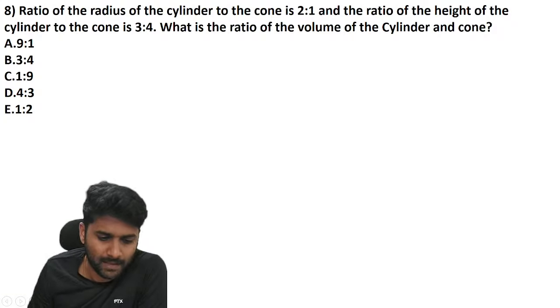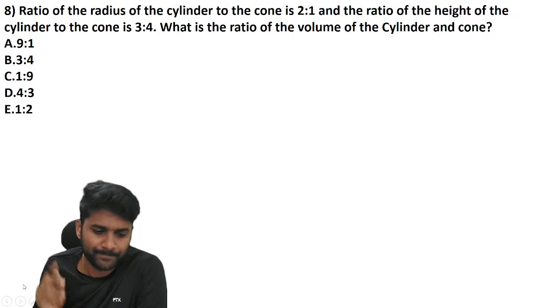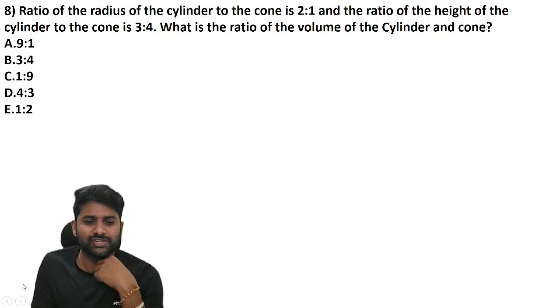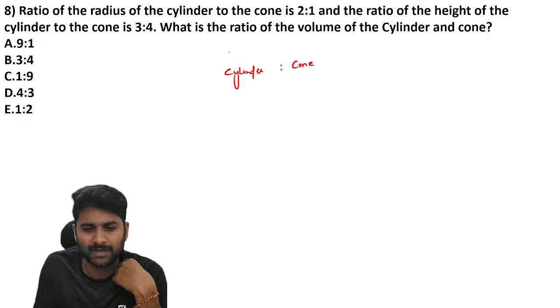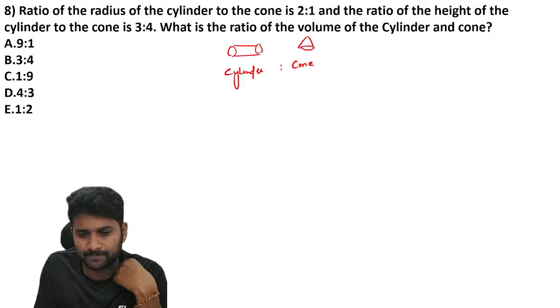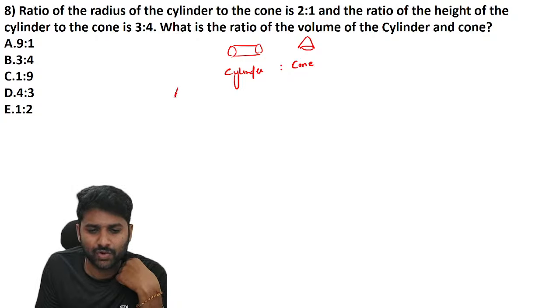Next, let's see this question. Now see the ratio of radius of cylinder and cone. Cylinder and cone, this is the shape. So here the ratio of cylinder and cone. So radius.